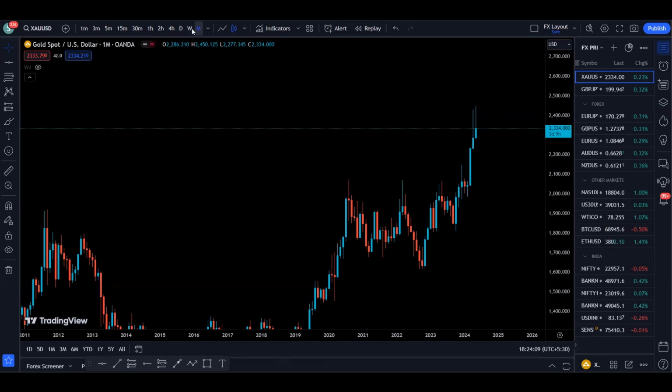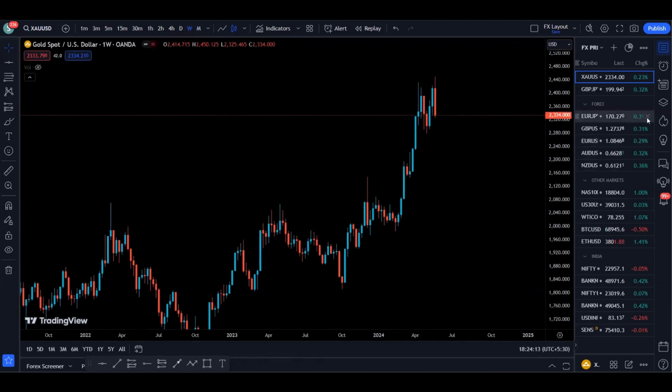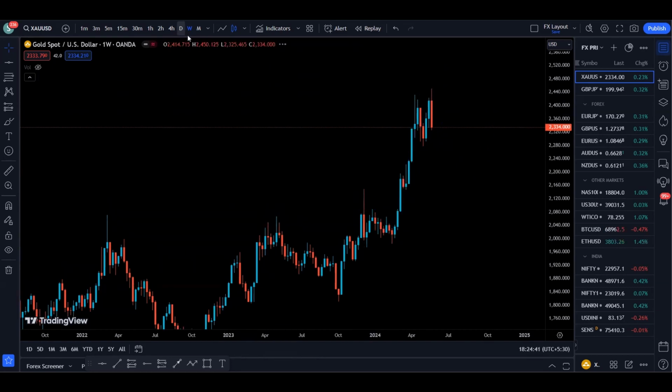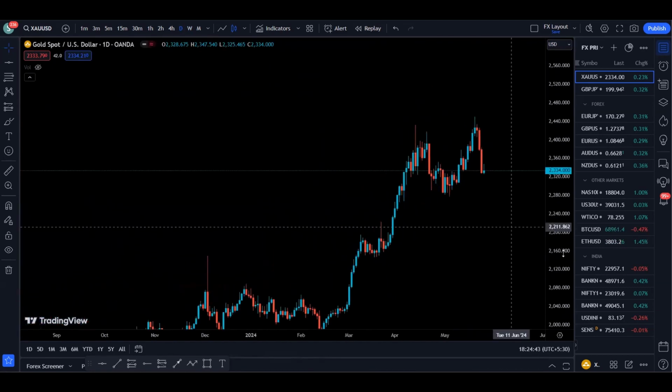Now let's go to weekly time frame. Weekly time frame is also bullish as we are making higher highs and higher lows. So we have a bullish market structure where we are creating higher highs and higher lows. We created a high, we created a higher low. Again, we broke the previous high, created a new high, and right now, same like the monthly time frame, I'm anticipating a pullback and support formation before we continue going up and retest the previous high created by the price in this uptrend.